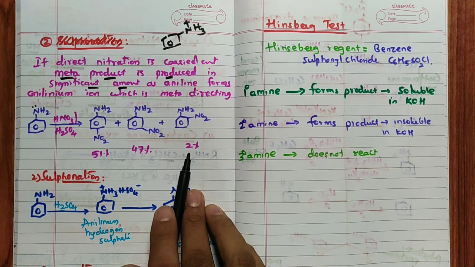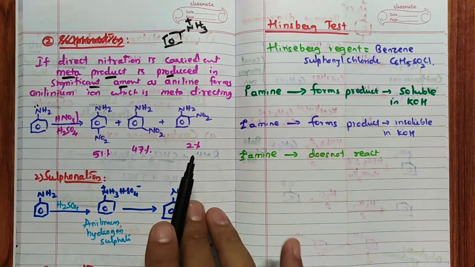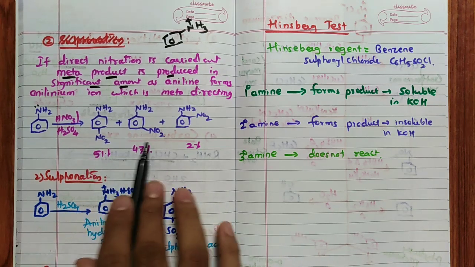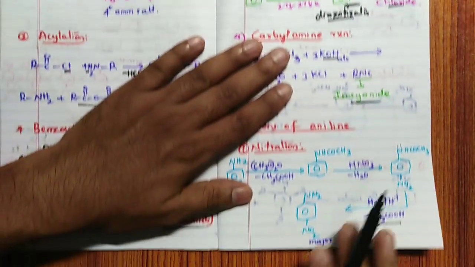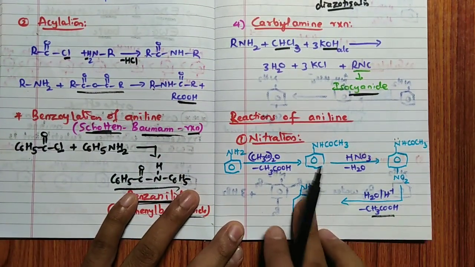Because of that reason, remember, if you do direct nitration, you are going to get para and meta in a significant amount. Hence, if you want only para, you have to go for this reaction.